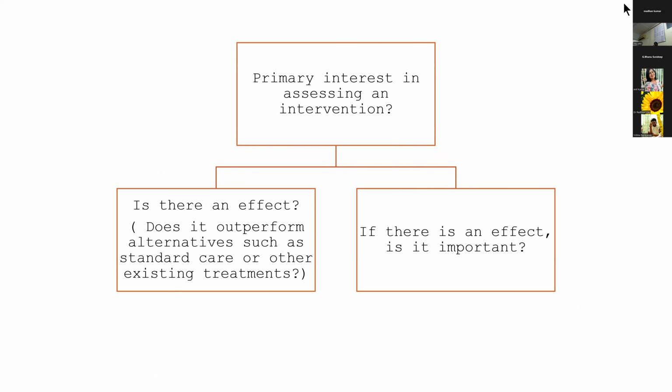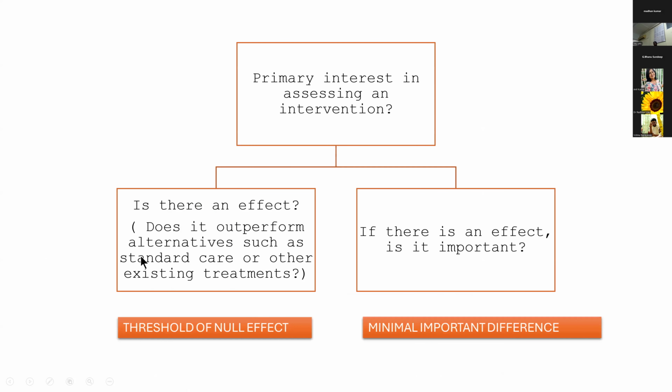So when you look at the outcome, you want to know what is your interest in assessing an intervention. Do you only want to see if there is an effect or not? For example, does it outperform alternatives such as your existing standard of care or any other existing treatment? Or the other thing you might be interested in, if there is an effect, is it important? Sometimes minimal effects might not really translate to clinical importance. So if you're just looking for an effect, you just take the threshold of null effect, that is that single line. If you're looking for an important effect, then you must use this minimal important difference.